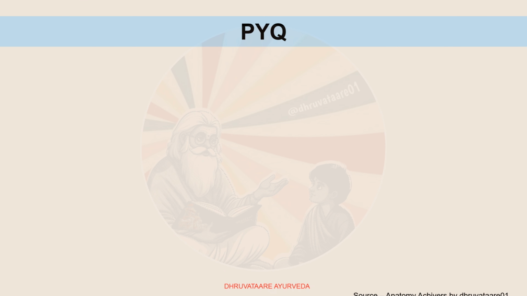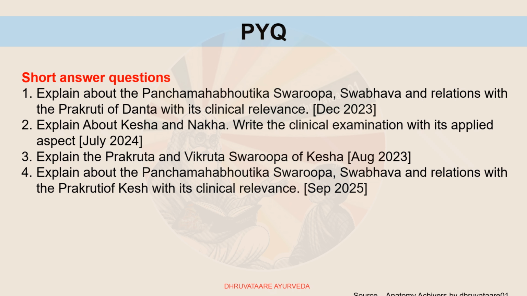PYQ. These are the questions asked in university exams. Explain about Panchamahabhautika Swarupa and Swabhava and relation with Prakruta of Danta with clinical relevance. Explain about Kesha and Naka. Write the clinical examination with applied aspect. Explain the Prakruta and Vaikruta Swarupa of Kesha. Explain about Panchamahabhautika Swarupa, Swabhava and relation with Prakruta Kesha with clinical relevance.